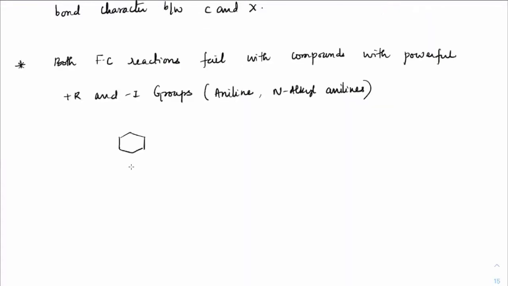If you take aniline, and we react that with RCl in the presence of AlCl3, and you're expecting that NH2 is a very strong donating group, benzene should be very electron rich, so the reaction would happen very fast. But the problem here is the lone pair present on nitrogen itself will actually attack on R, and thereby we would get NH2R plus here, right?